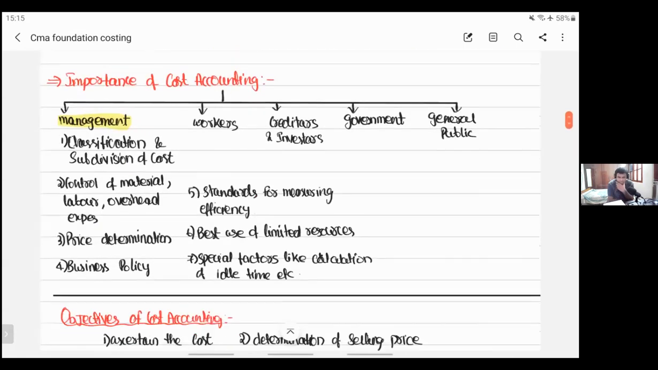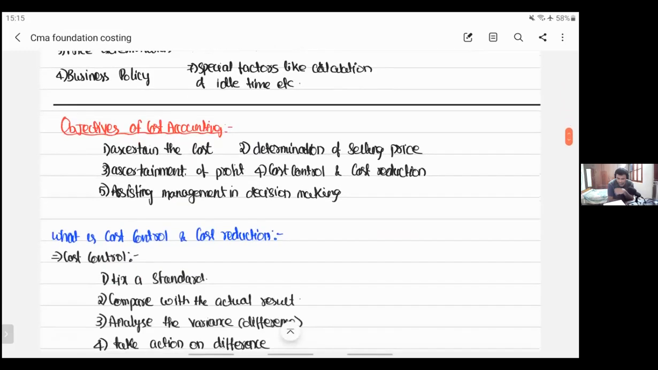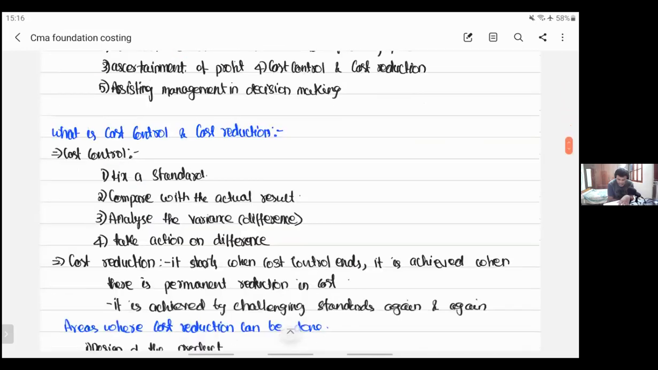Then we went ahead to see the importance of cost accounting. Total five importances: management, workers, creditors, government, and general public. Then we have seen the five objectives of costing, the main objective being cost control and cost reduction. Reducing something is cost reduction. Keeping it where it is is called cost control.